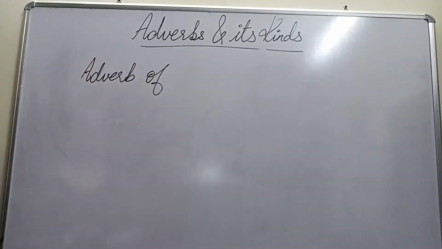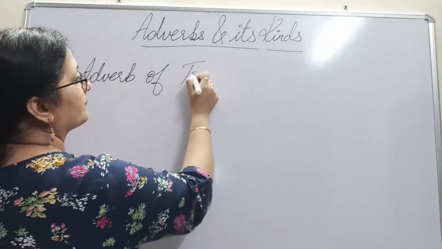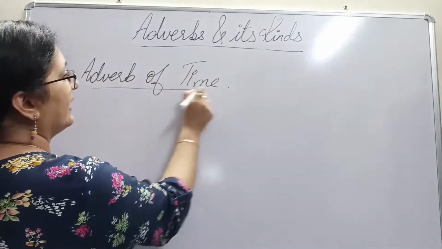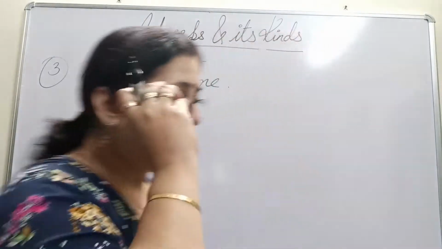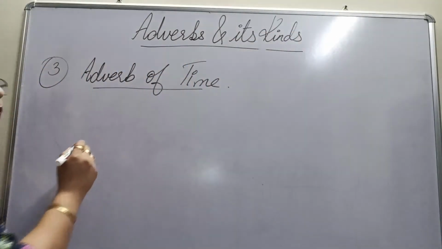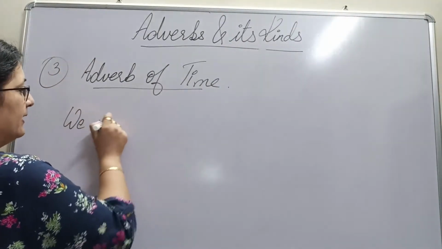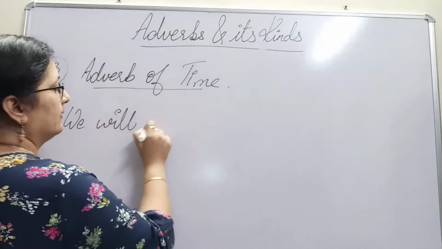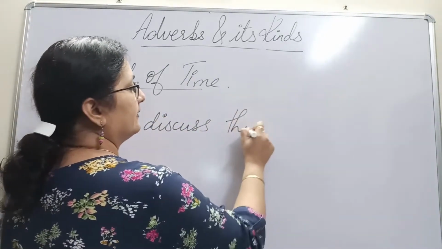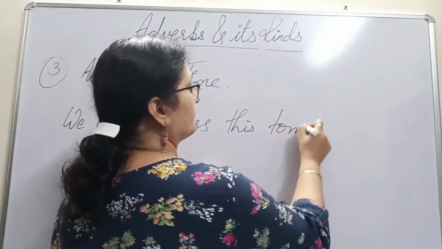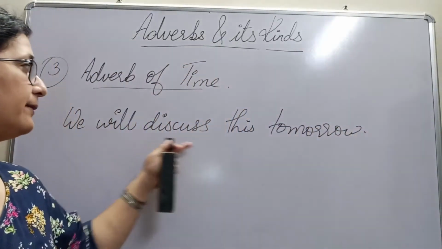Coming to our third one, which is adverb of time. That's again something which tells us about the time. Suppose I say, we will discuss this tomorrow. Now, what is the verb here?